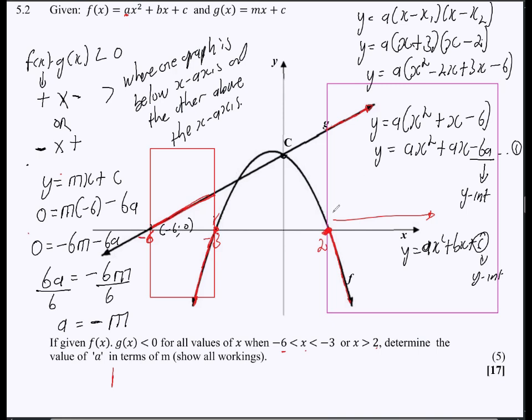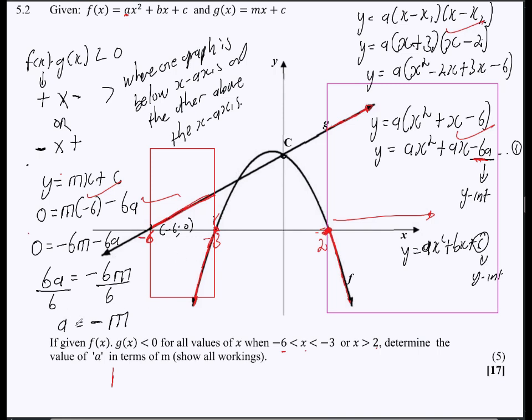So there is a mark for having to substitute your intercepts, or your roots, into the formula. And then there's a mark for having to simplify that. And then there's a mark for having to substitute into the formula on this one. And then there's a mark for having to substitute in the value of c, so having to see that you can substitute the value of c as the -6a there from here. So it's a mark.